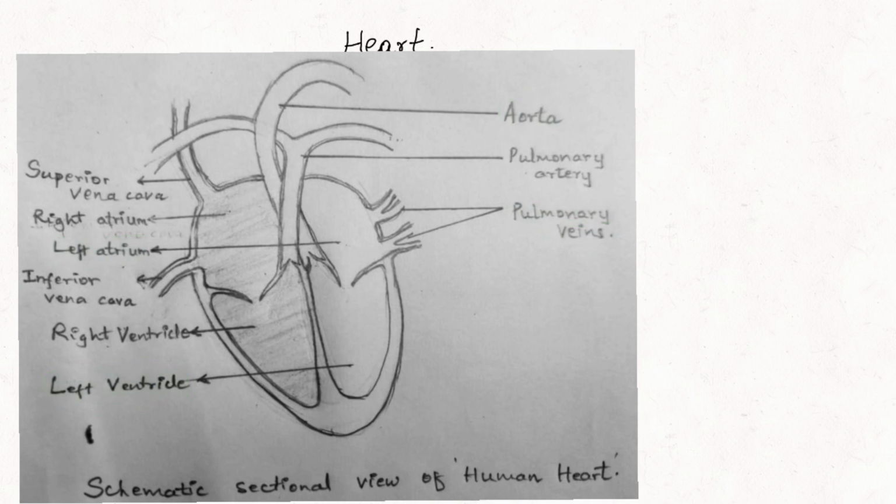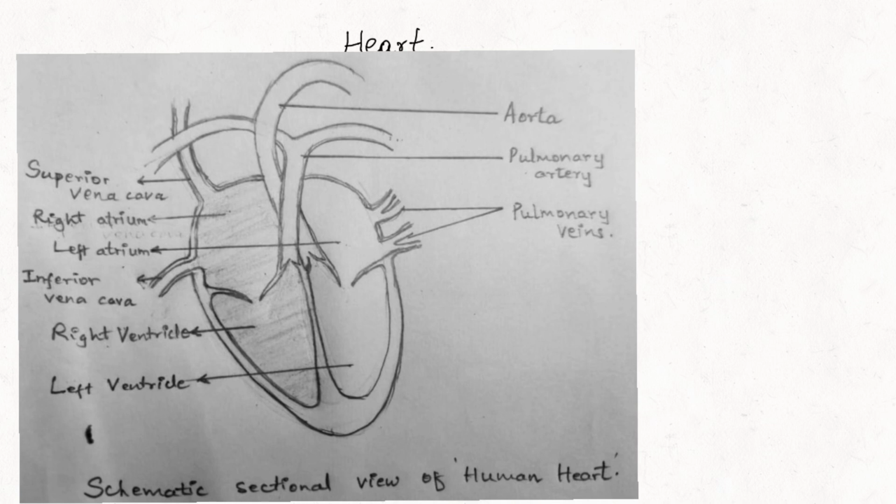So thus, superior vena cava, inferior vena cava, pulmonary artery, pulmonary veins, and the aorta are the very important blood vessels that are connected to the heart. Then heart has its own blood vessels to supply oxygen and nutrients to the cardiac muscles, and those vessels are called coronary arteries.